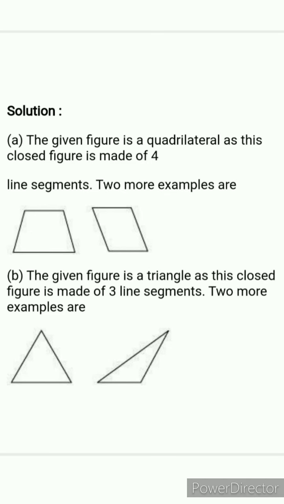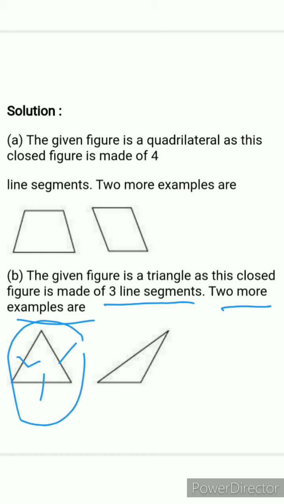Here is your answer of part B. The given figure is a triangle, as this closed figure is made up of 3 line segments. Two more examples of triangles are this one, 1, 2, 3. All 3 sides are equal, so that is your equilateral triangle. Clear? And here you have 1, 2, 3 different sides, so that's your scalene triangle.